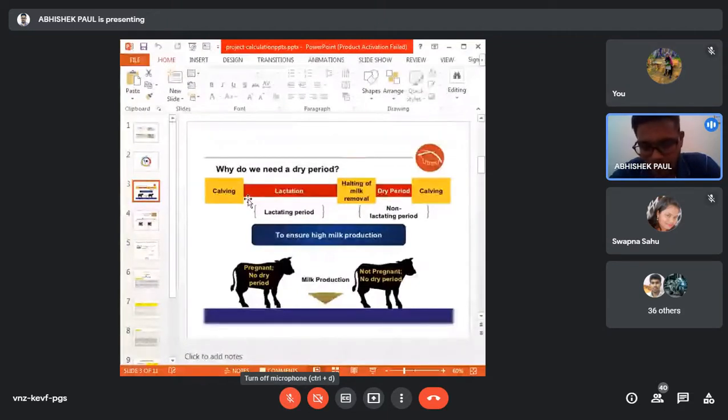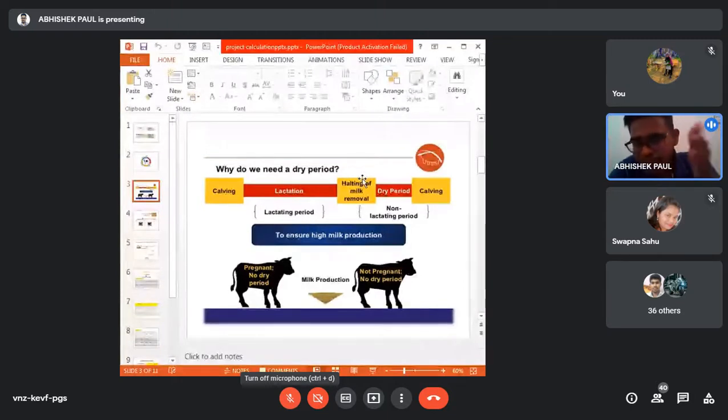Like calving. This calving to calving, I think I already explained, so I'll go through it very fast. Calving to calving is called the intercalving period. You just refresh your mind. Then the intercalving period is divided based on production as well as reproduction. Based on production, the intercalving period is divided into lactation and dry. Based on reproduction, it is divided into service period and gestation period.